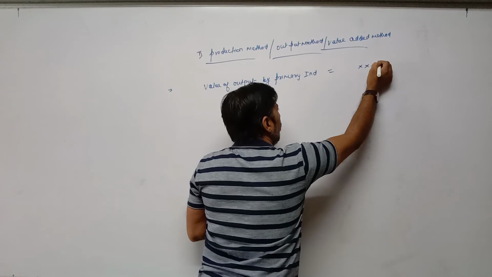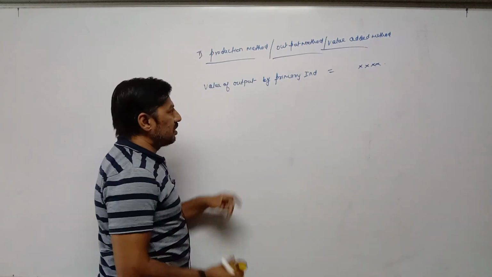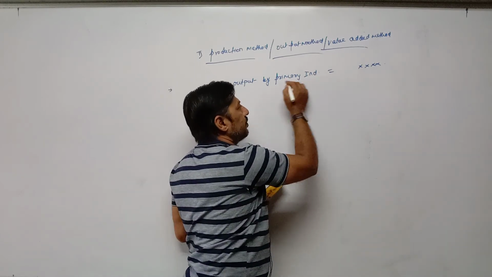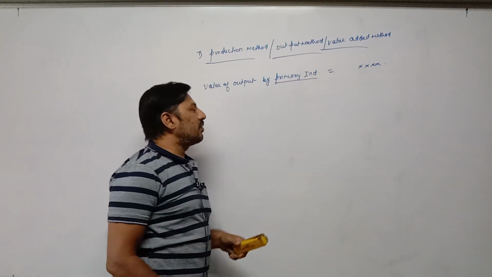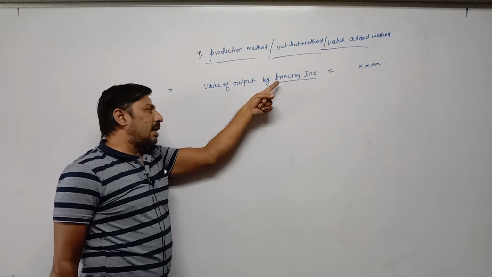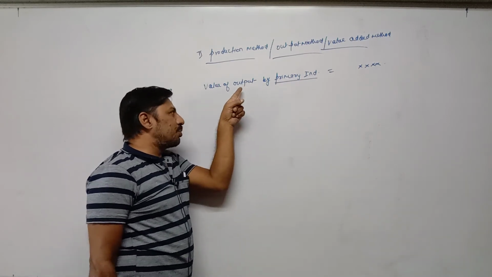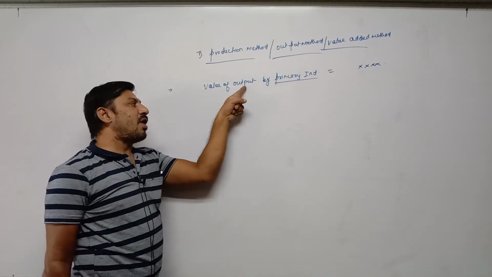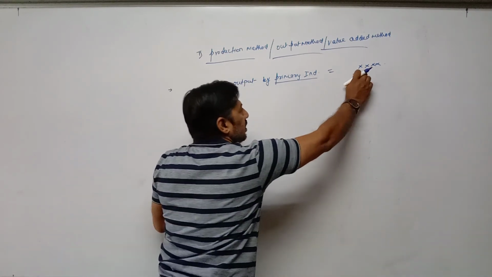Suppose here we have to take the amount value. Primary industry means the agricultural sector. So whatever goods are produced by the agricultural sector, goods produced means output, and its monetary value is called value of output. Suppose this amount is given.